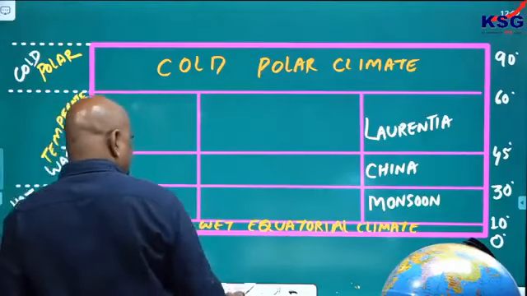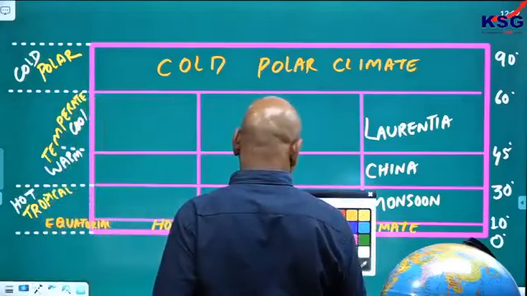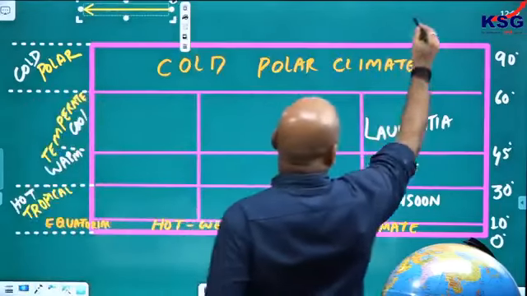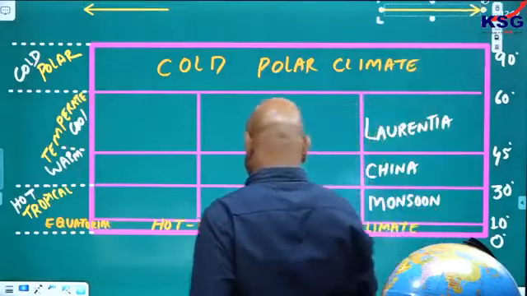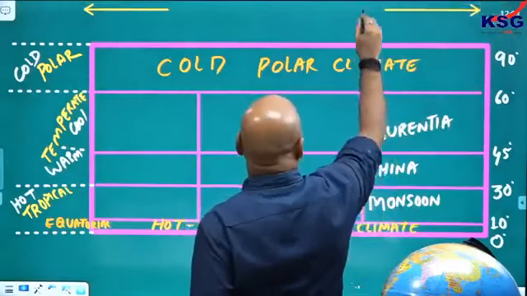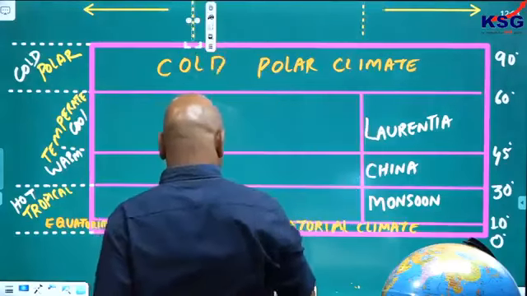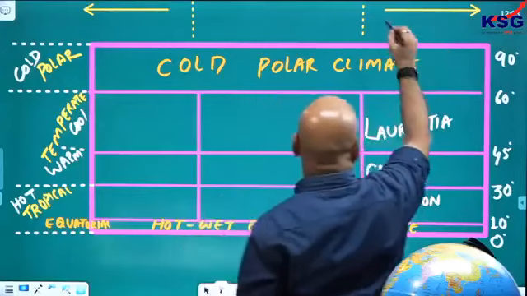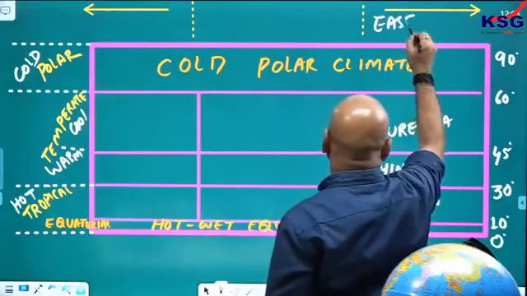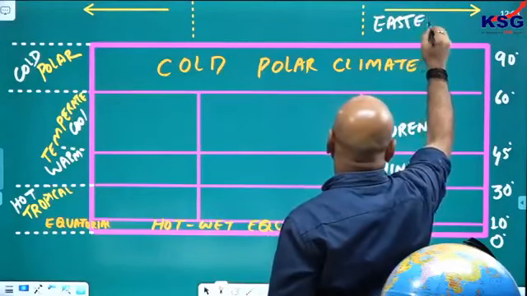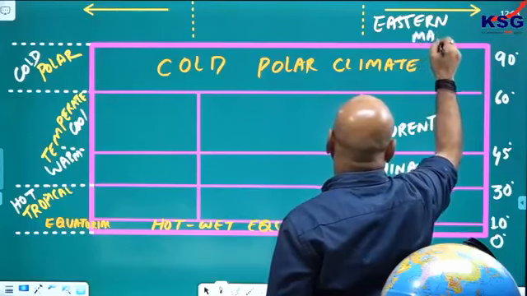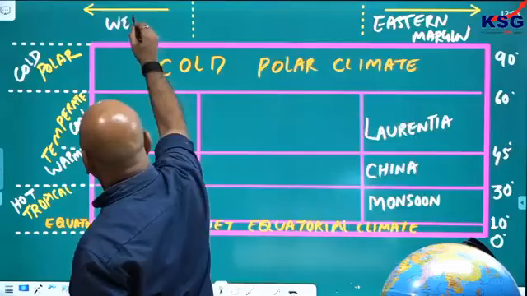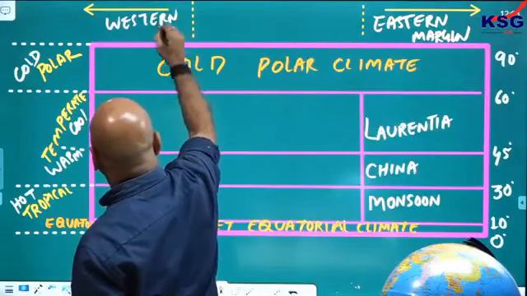One thing again you remember, this part here and this region. If we look at it, if this is a continent, then the right side will be the eastern coast, the eastern margin. Left side will be the western margin.